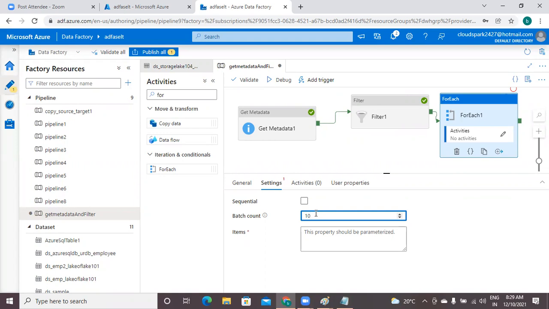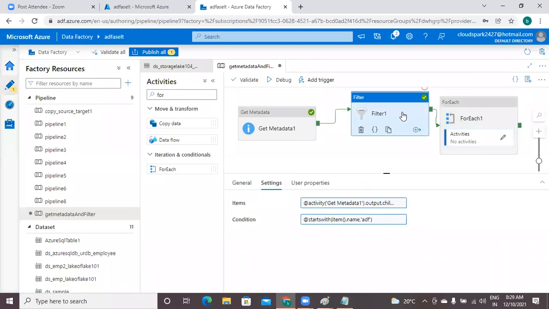Okay. So for now, this is just a trial version. I have only a small number of files. I'm going for sequential. Sir, did you understand the difference between sequential and batch? Yes, sir. Okay. Now come to the items. Here, actually, are the things we need to select. So for each activity, input is coming from filter activity.